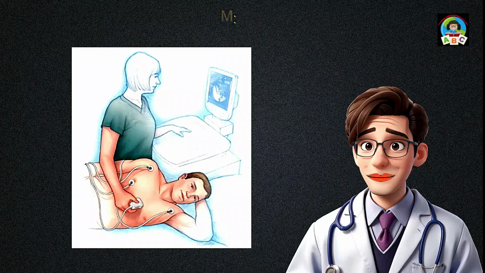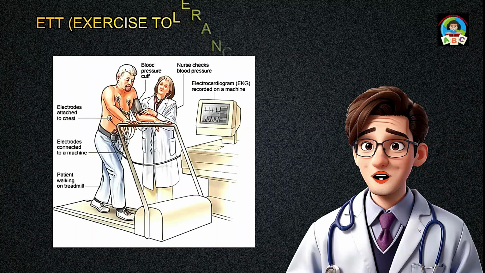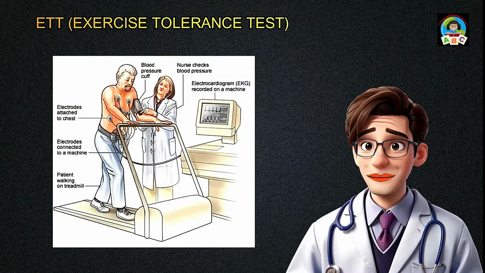appropriate treatment strategies. ETT, exercise tolerance test, or stress test, evaluates the heart's response to physical exertion. It doesn't have an ideal value, but assesses cardiovascular function during exercise. The test monitors changes in heart rate, blood pressure, and ECG patterns, aiding in diagnosing heart conditions. Typically, a healthy response involves a gradual increase in heart rate with no abnormalities. Interpretation should consider individual health factors, and any concerns should be discussed with a healthcare professional for proper evaluation.